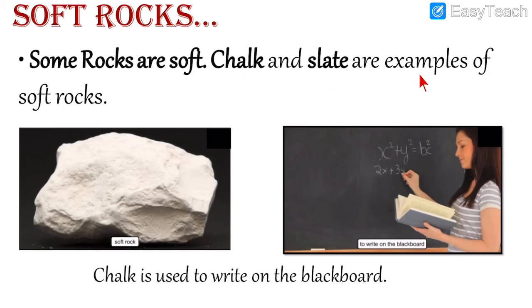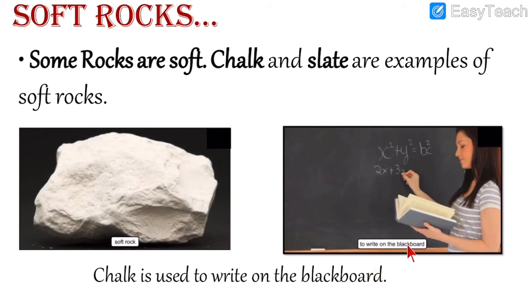Chalk and slate are examples of soft rocks. See, this is soft. Even this is soft. So, this looks very hard, but actually when you try to break it, when you just throw it, it will break easily. So, it is not very hard. It is soft.